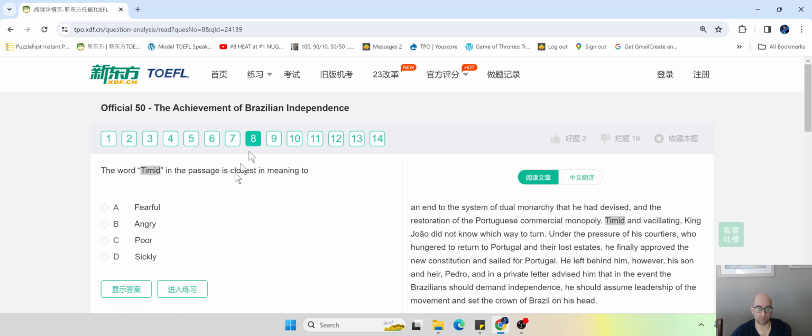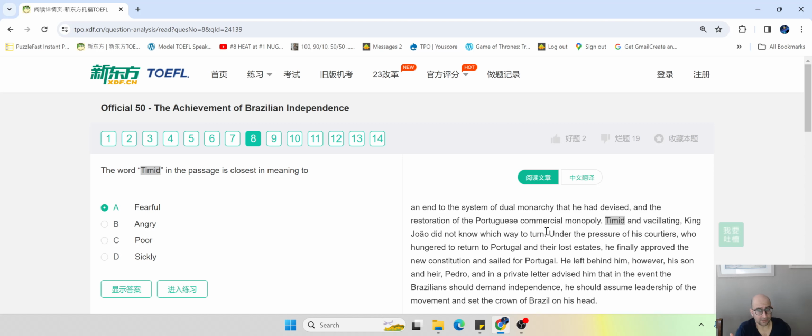Okay, let's take a look at one last one. So here we have the word timid, and the passage is closest in meaning to what? So I actually know it's fearful. So if I do know it means this, I would just check for this option. Yeah, there it is, fearful. So if you're timid, you're scared of something, and then you're just going to read the sentence that contains it really quick. Probably take you 5-7 seconds. "Timid and vacillating, King Zhao didn't know which way to turn." Yeah, that makes sense. Now I'm going to move on.